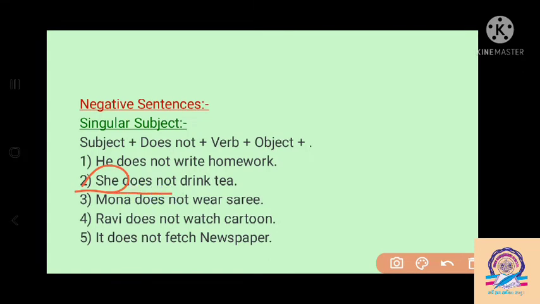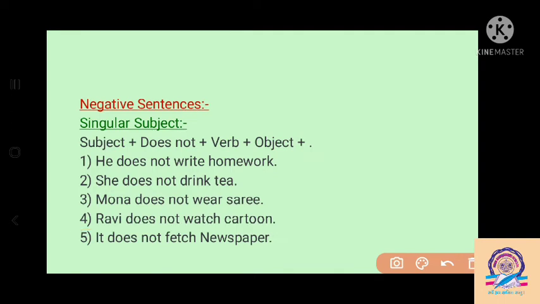Then drink is the main form of the verb. For the negative sentence we write the main form of the verb. Then Mona. Mona is a singular noun. So with the subject Mona, we write does not, then the main form of the verb wear.